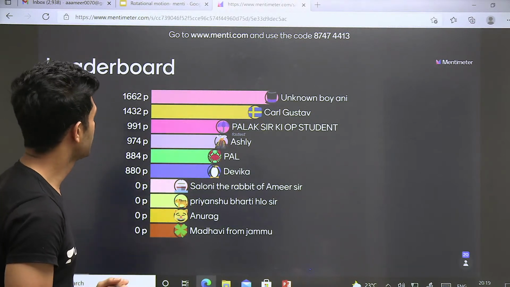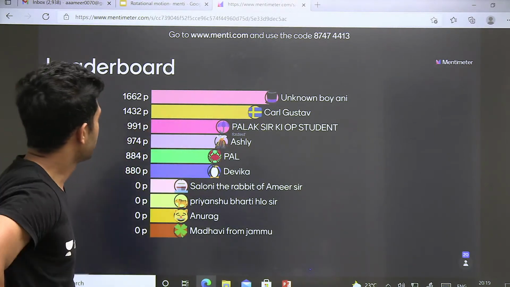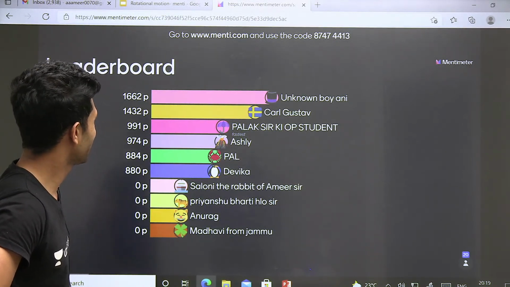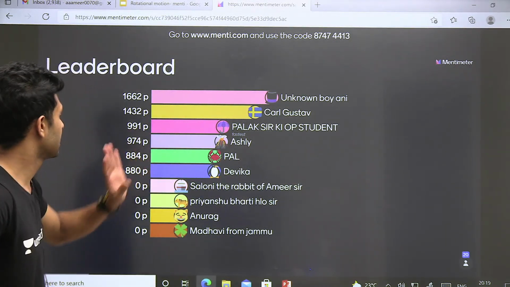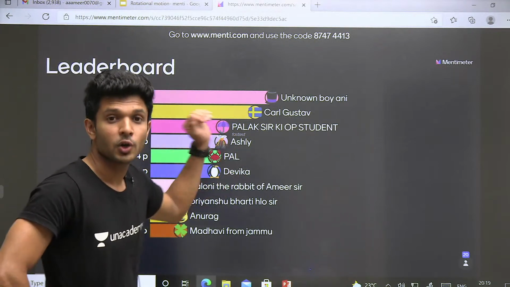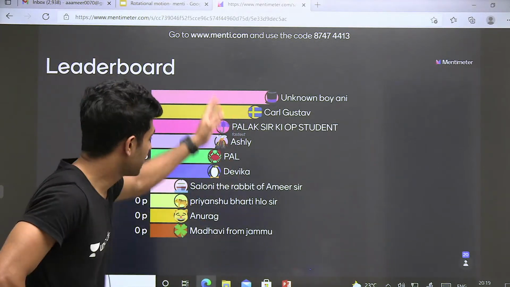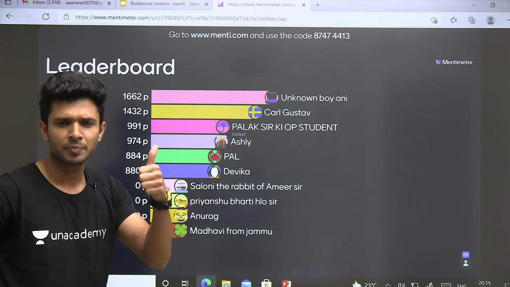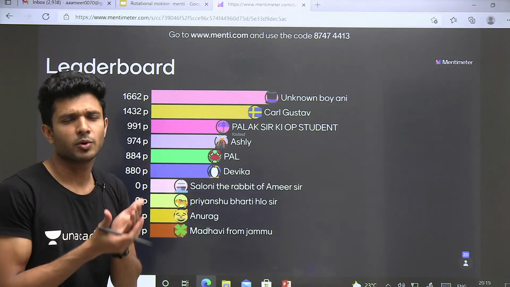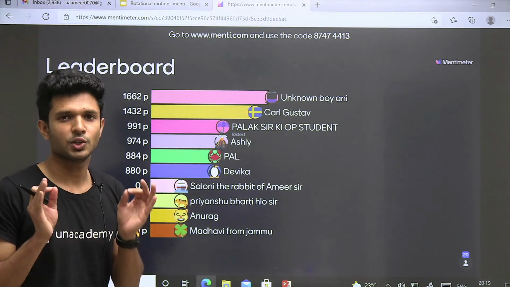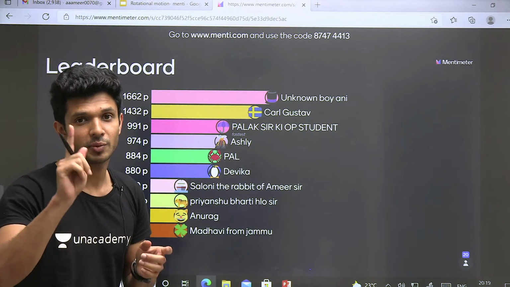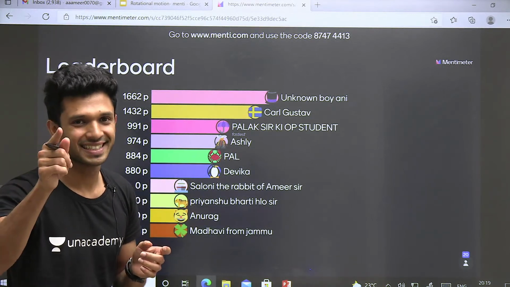After 2 questions, Ani is on the top. Then we have Carl, Palak, Ashley, Pal, Devika. So these are the people who got it correct, very good. Whether you are on top of the leaderboard or not, it's totally fine, because you're going to leave the classroom with so much knowledge, after solving so many MCQs, keep that in mind, right?